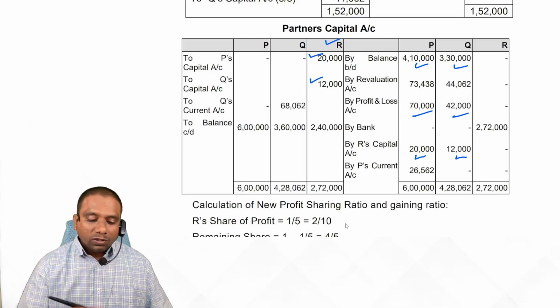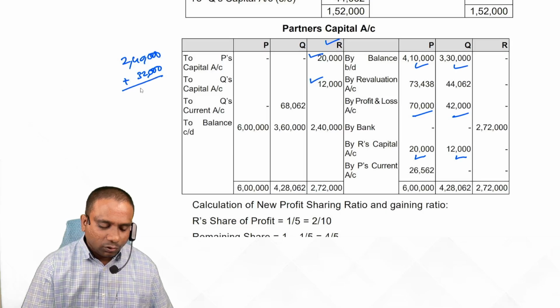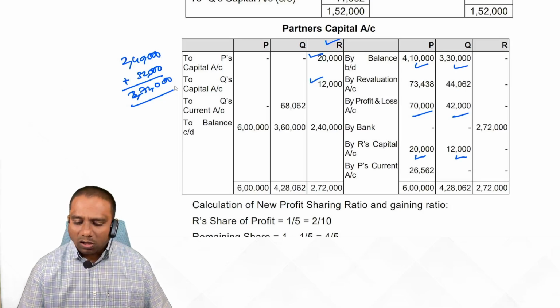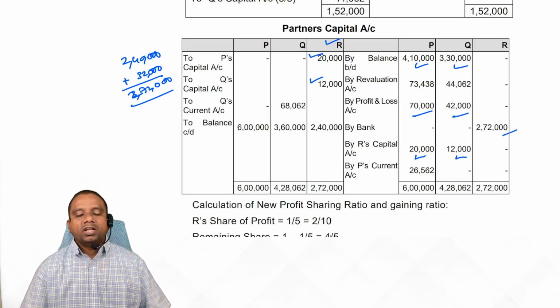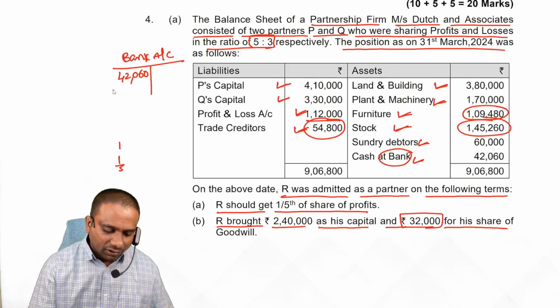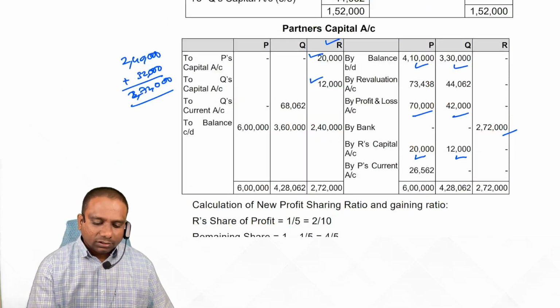Now, how much amount is he bringing? 2,40,000 plus 32,000, total 2,72,000. For this, what is the entry we record? Bank account debit to R capital 2,72,000. So bank balance increased by how much? 2,72,000. Is it clear, students? Next one.